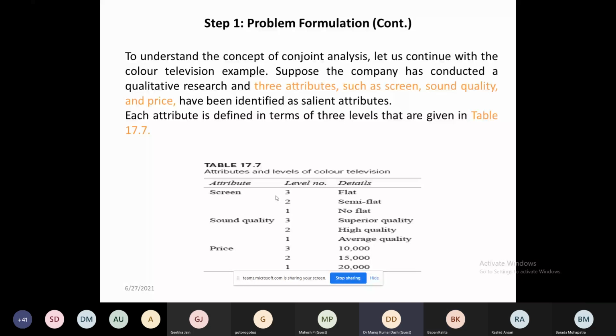ये एक हमारा एक book का part है जो मैंने लिया हूँ. How many attributes I have taken? Three. Screen, quality and price. What are the details of attributes?